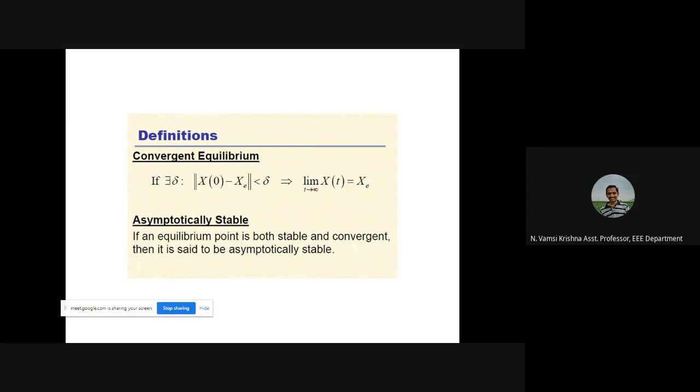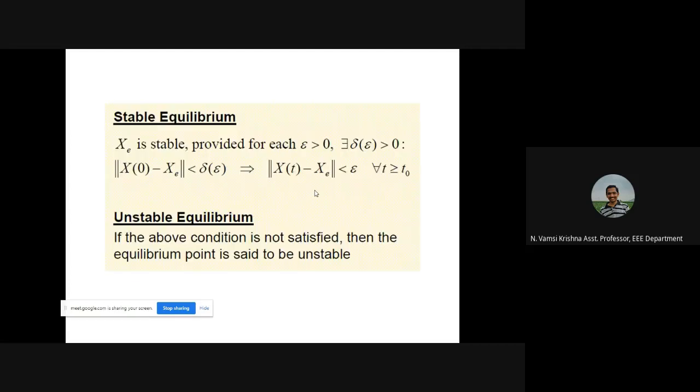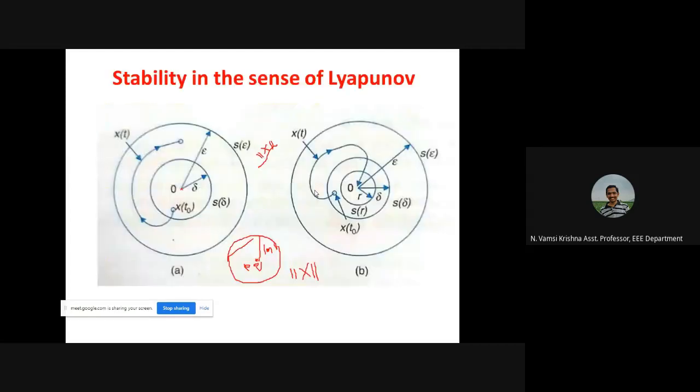So this is about the concept of Lyapunov. What is Lyapunov stability? What is the motivation behind this? On what basis are these concepts developed? And what is the definition of stability in the sense of Lyapunov? So these are the definitions in the sense of Lyapunov. What is stable? What is asymptotically stable? What is globally asymptotically stable?